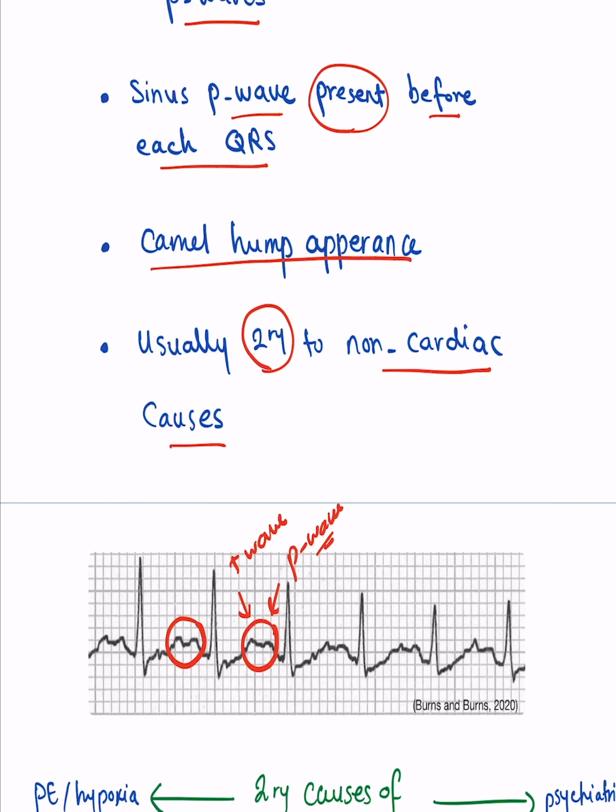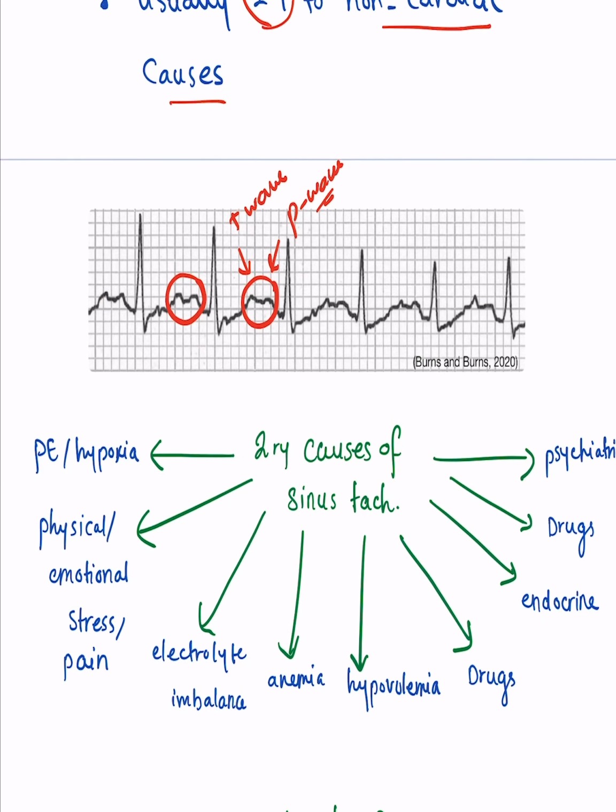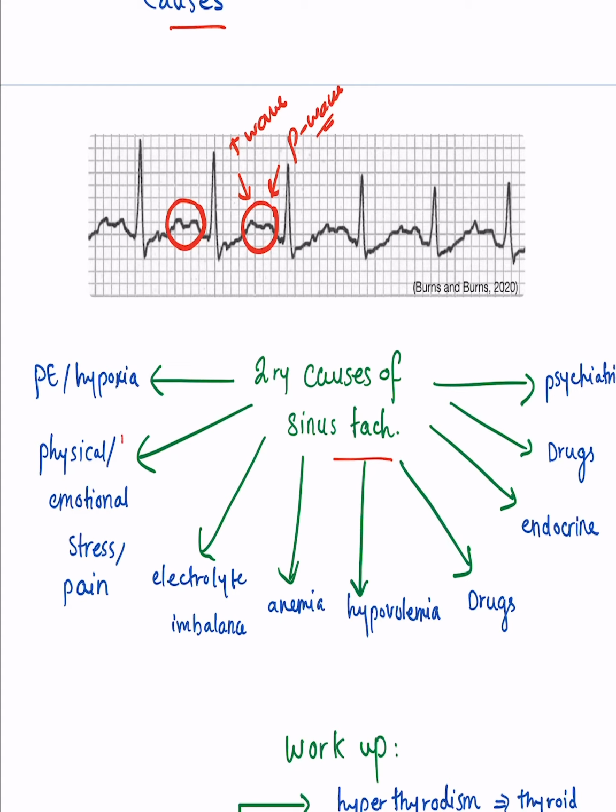So let's talk about what else could it be that can cause sinus tachycardia, right? So the secondary causes of sinus tachycardia, you can think of physical, emotional stress or pain. Sometimes it's normal to have sinus tachycardia. So if you go for a run, then it's normal to feel palpitations. It's normal to have sinus tachycardia. Sometimes you're very stressed, or you're very worried, or you're very afraid, you will have tachycardia. With pain, sometimes prevalent. You also see it in patients with pulmonary embolism or hypoxia.